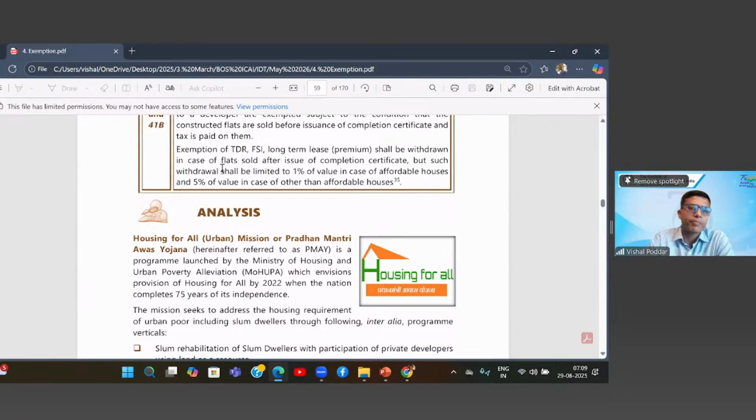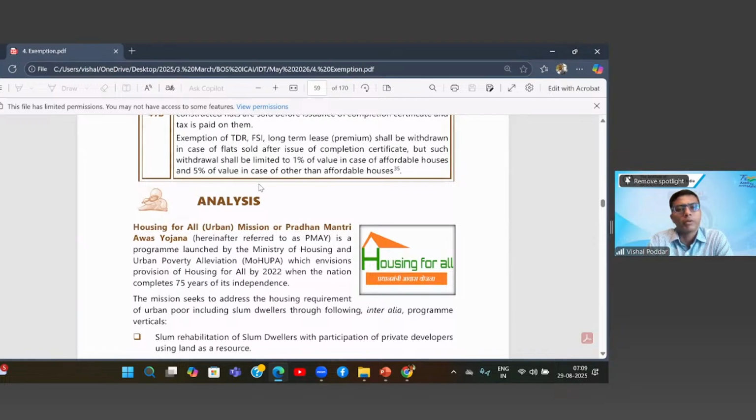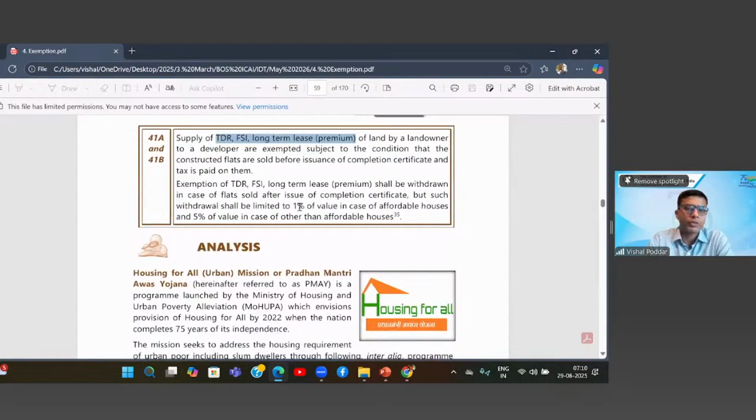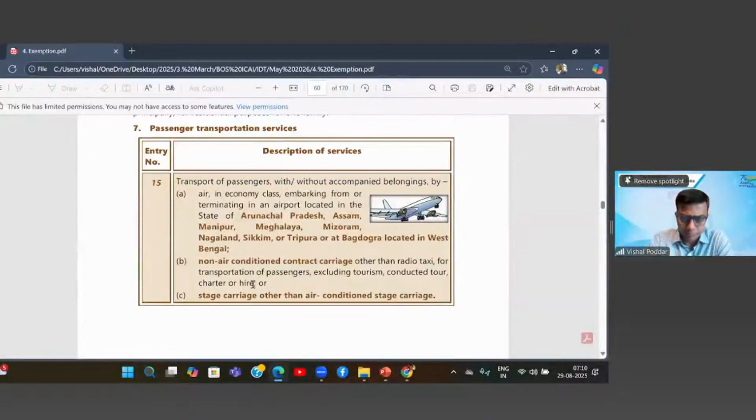And in that case, the tax which is applicable on the flats, that is 1% for affordable and 5% for non-affordable, shall be leviable. So this is a conditional exemption, and this conditional exemption is part of the new real estate scheme, as we call it, which is applicable from 1st of April 2019. Correct? So I hope all these entries are clear.